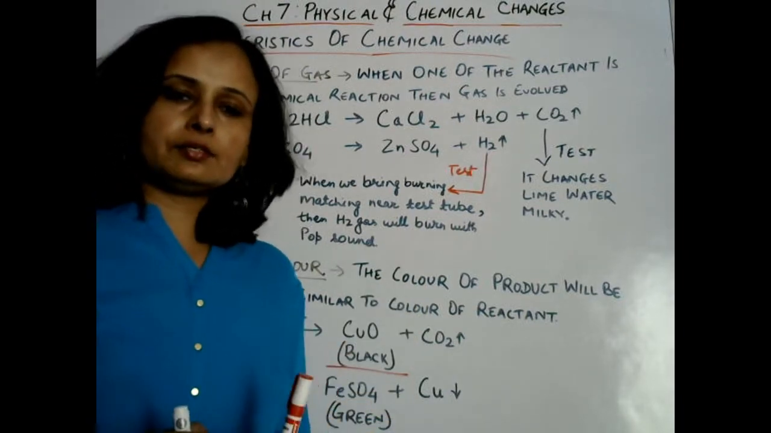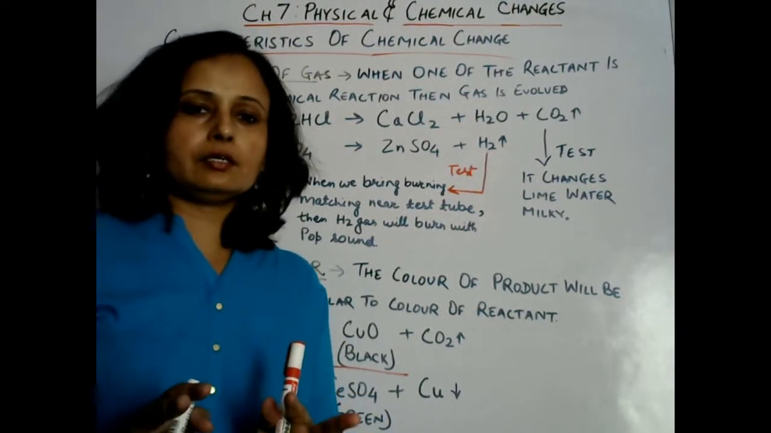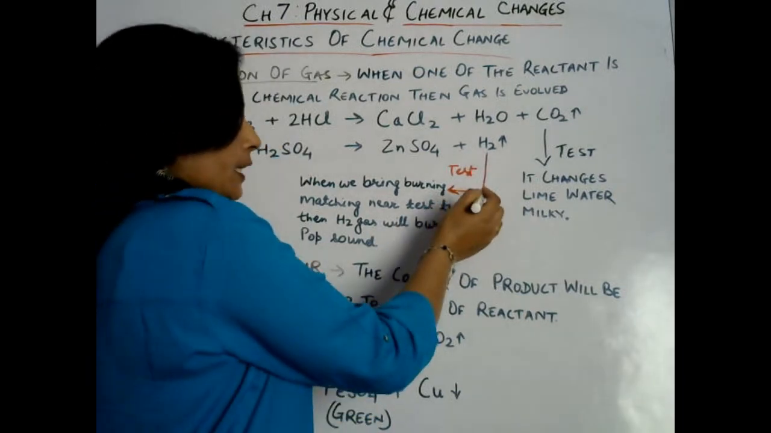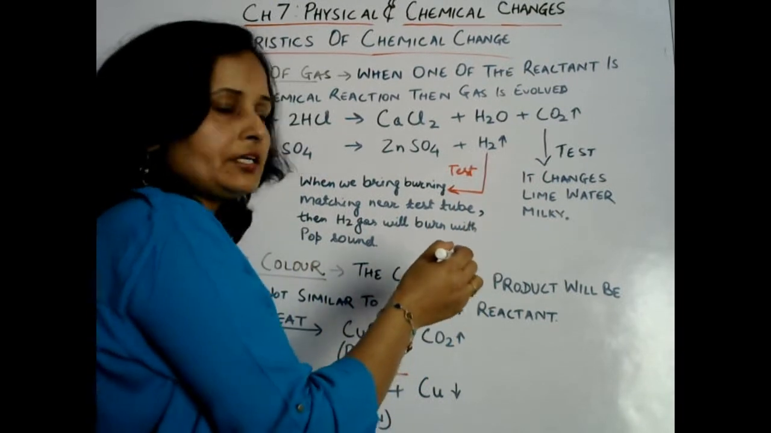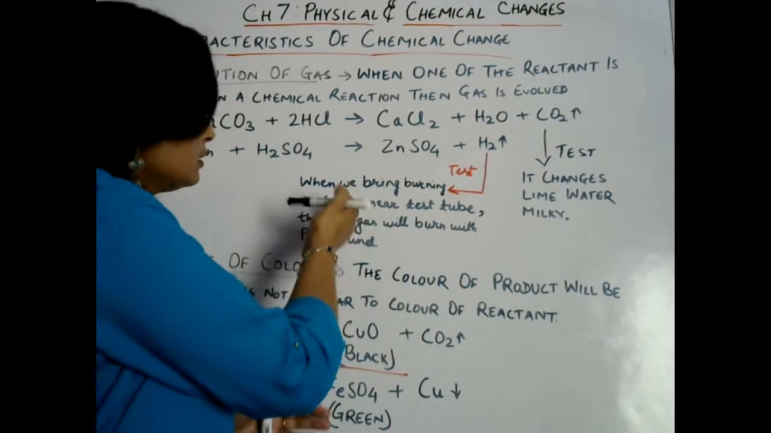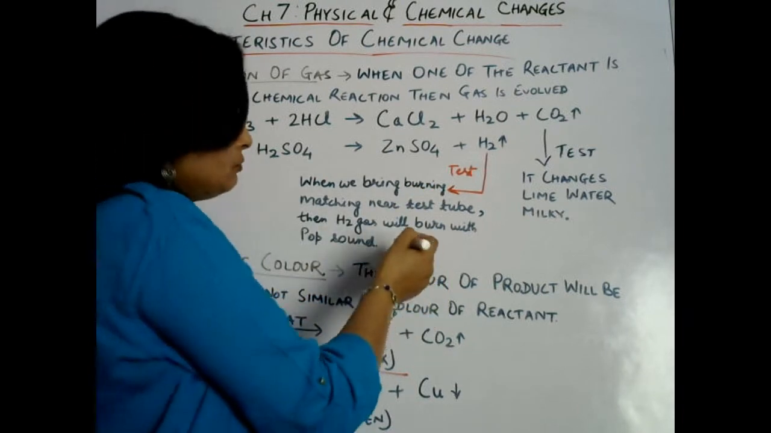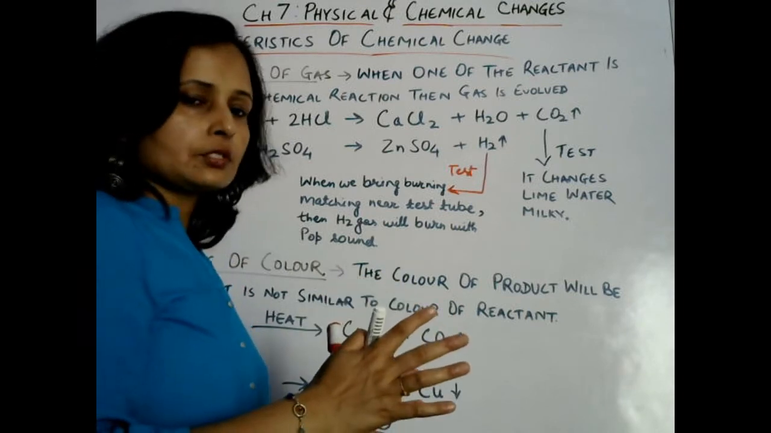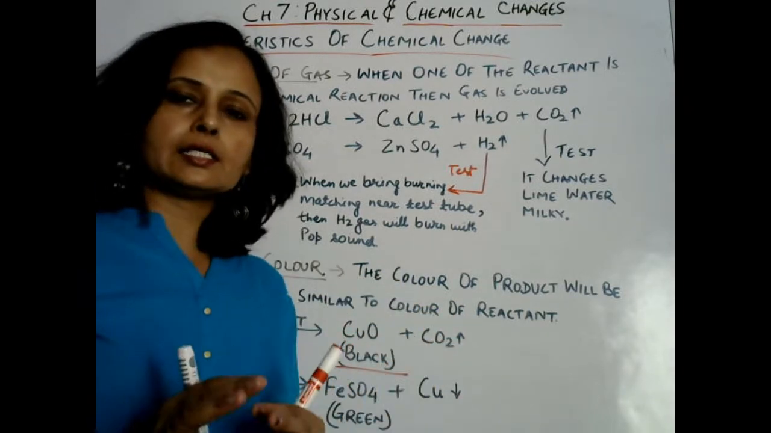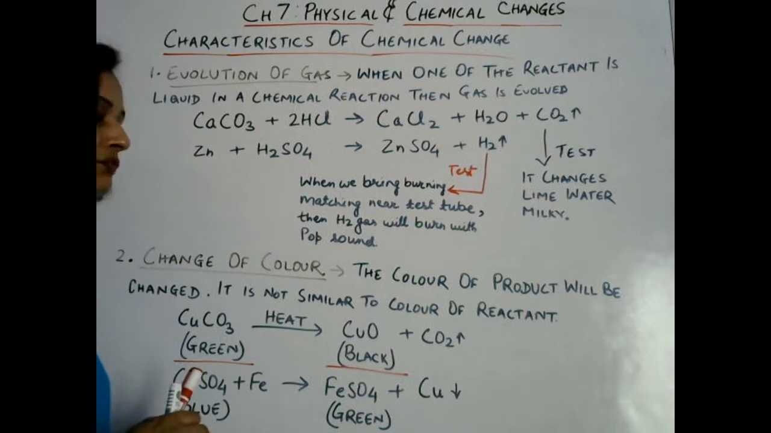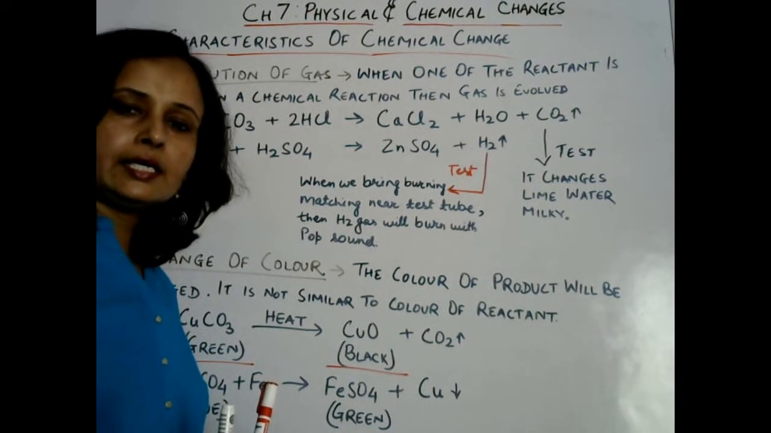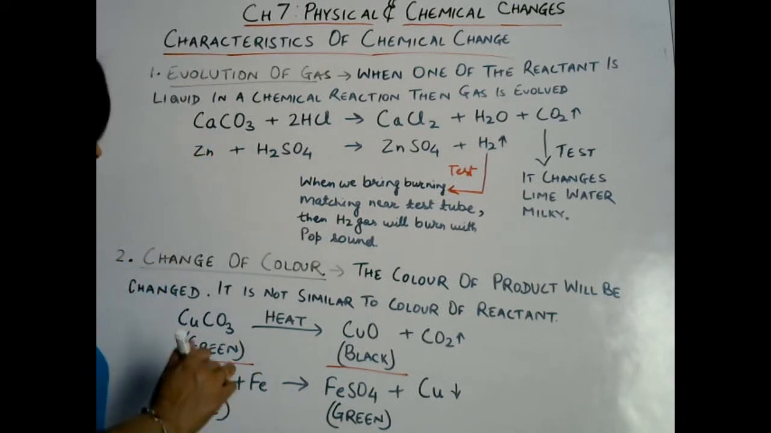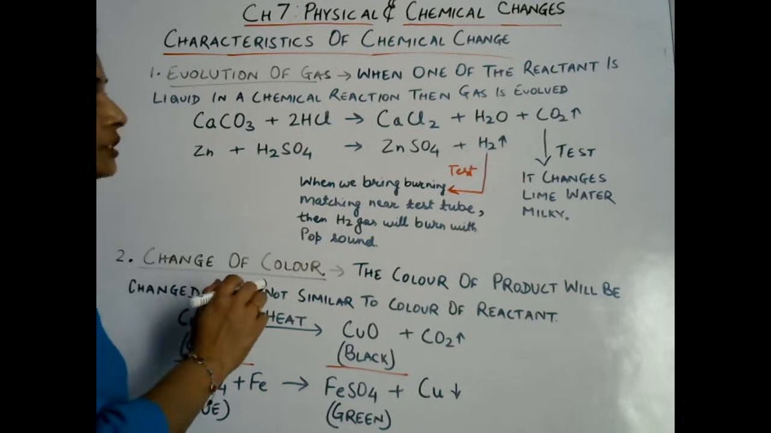Now how can we check whether the gas that is evolved is hydrogen gas only? For that, if we bring a burning matchstick near the test tube where we have done the experiment, then what will happen? The hydrogen gas will burn with a pop sound. Okay, that shows that the gas evolved during the reaction between zinc and sulfuric acid is hydrogen gas. Clear? Okay, now the next characteristic of chemical change.